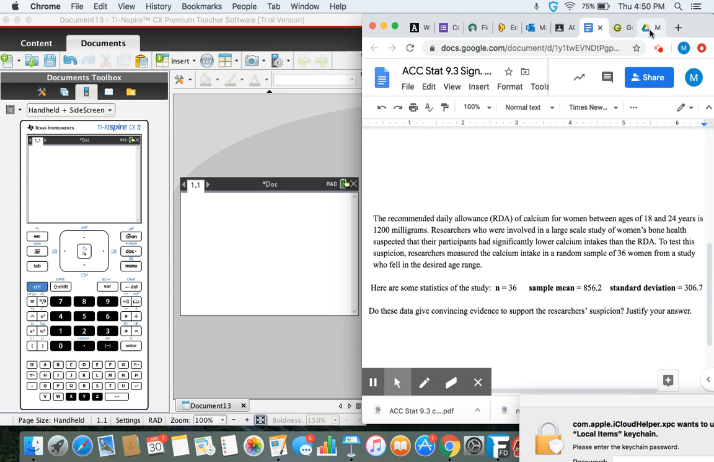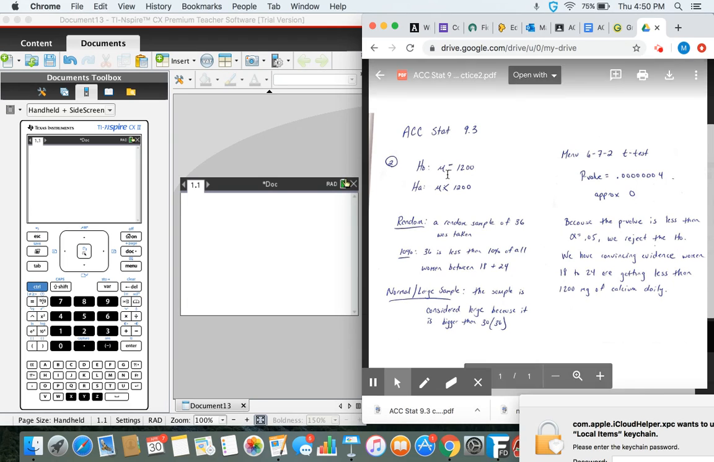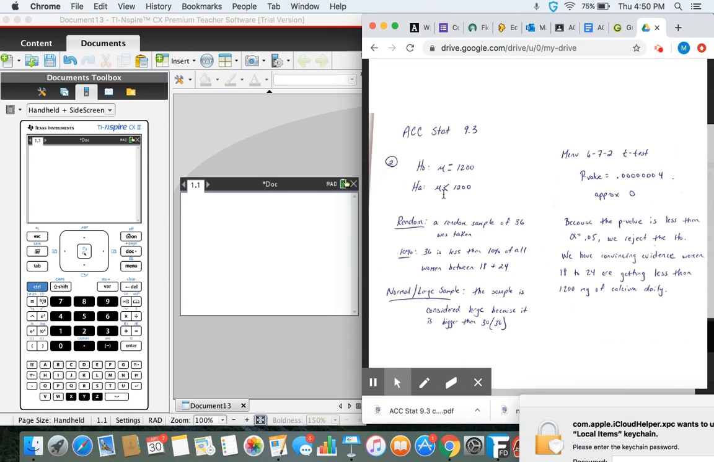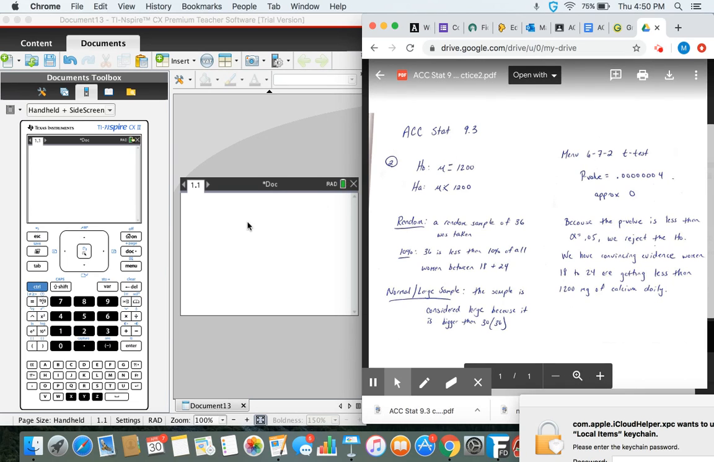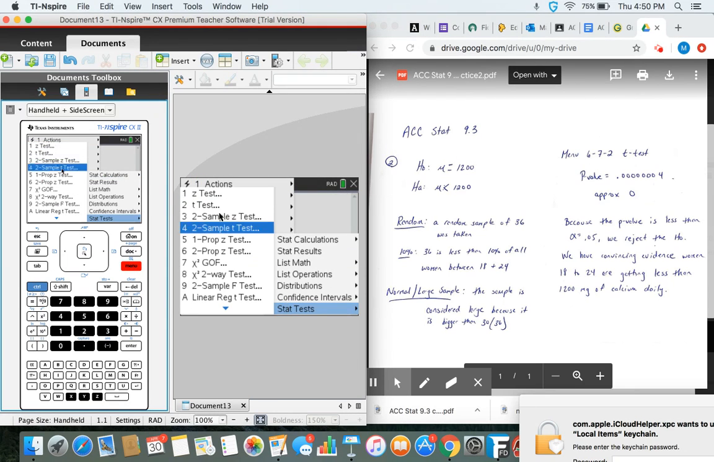So let me click on this so I can show you my work here. The H0 was 1,200. We think that they are taking less than 1,200 milligrams daily. The data came from a random sample, 10% condition satisfied. Our sample size here is considered large because 36 is clearly bigger than 30. Now we're going to go to the calculator. We're going to hit menu, 6, 7, 2. It's going to be a t-test.